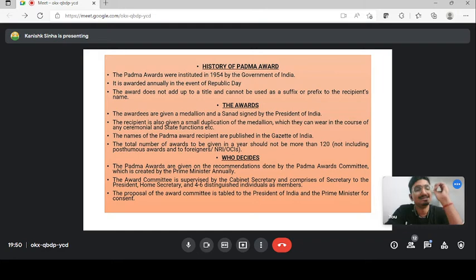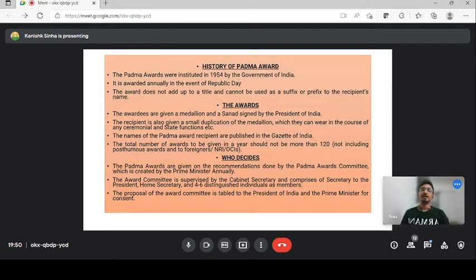Okay. So it was instituted in 1954. It is awarded on Republic Day, and it cannot be used as a suffix or prefix to your name. So the award is a medallion which is signed by the president, and it is given to the people, to all our dignitaries. And the name comes in the gazette notification of our country.